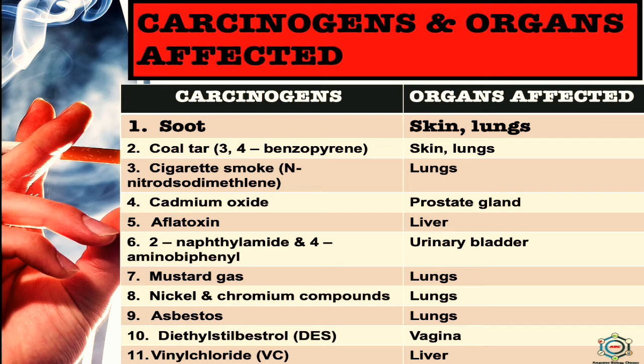Aflatoxin affects the liver. 2-Naphthylamine and 4-aminobiphenyl affect the urinary bladder. Mustard gas affects lungs. Nickel and chromium compounds and asbestos also affect lungs. Diethylstilbestrol, that is DES, affects the vagina, and vinyl chloride, that is VC, affects the liver. So these are some carcinogens and the organs affected by them.